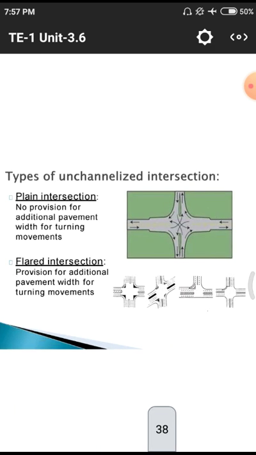This is another example of extra widening of the road. Here we have types of unchannelized intersections. Plain intersection, that means no provision for additional pavement width for turning movements.